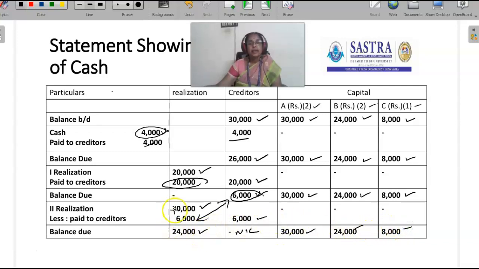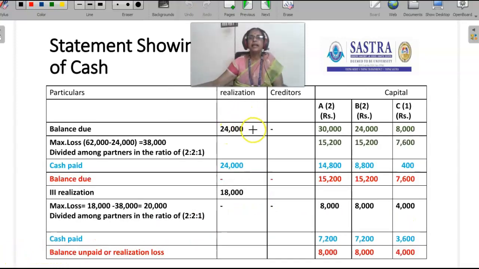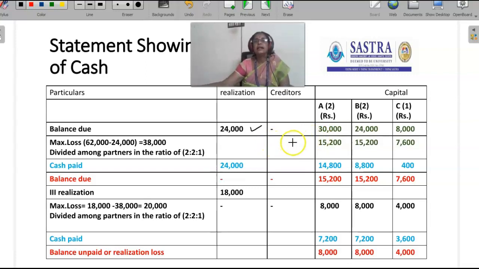Balance due: the realization amount which is in the firm is 24,000. The capital due is 30,000 for A, 24,000 for B, 8,000 for C. The firm has 24,000 rupees. Creditors are fully settled. Now the firm is liable to settle only the capital of the partners. Capital of A is 30,000, B is 24,000, C is 8,000. At this stage, the external liabilities are settled.